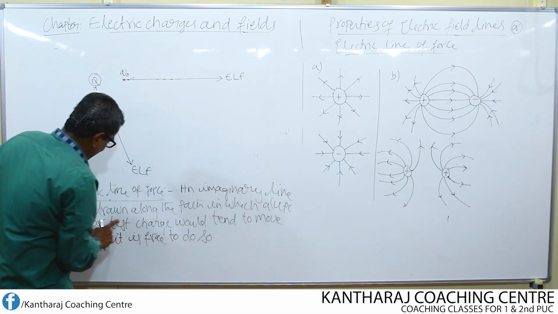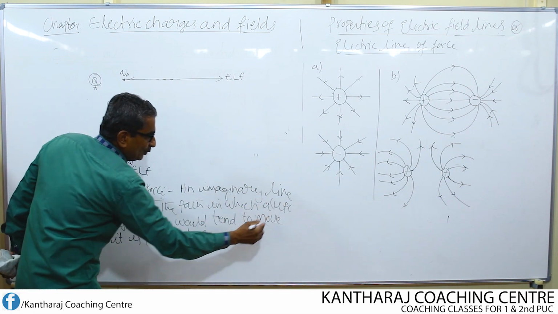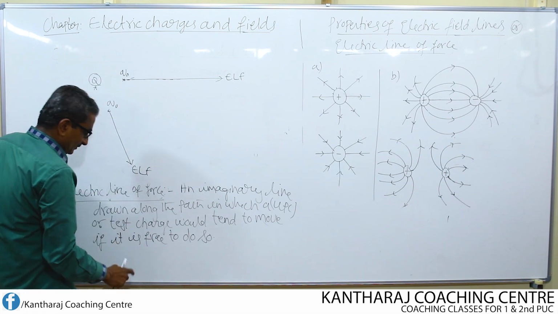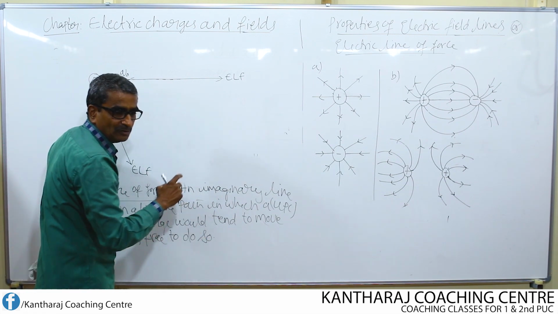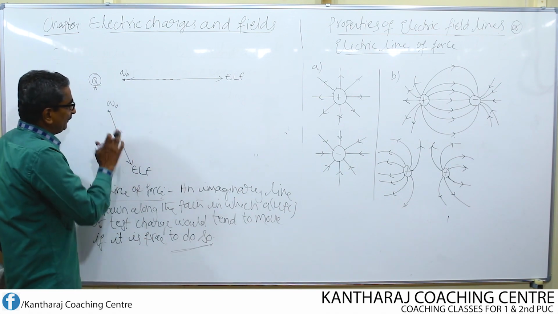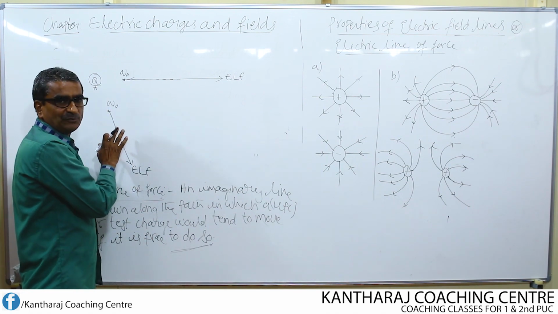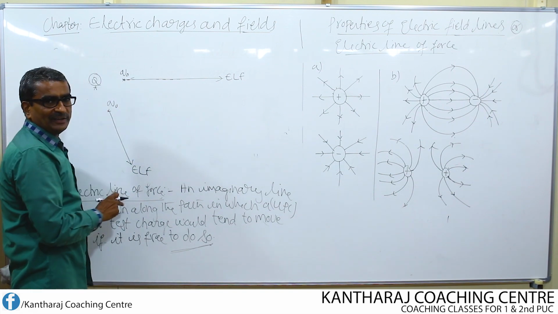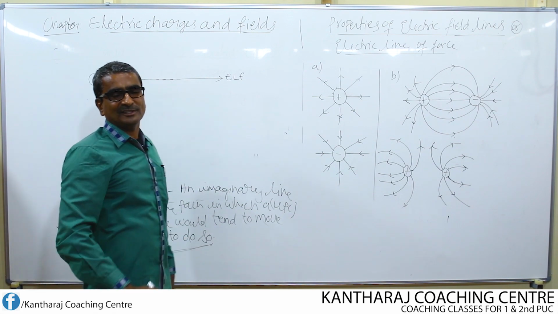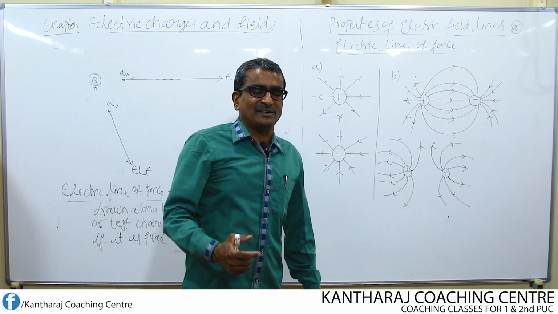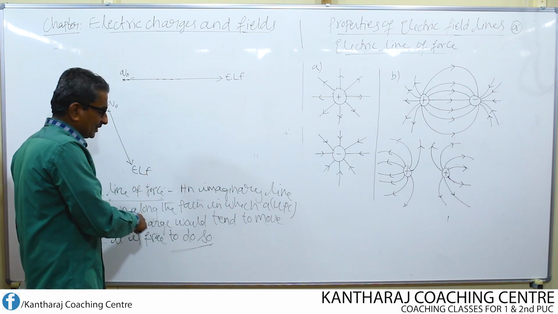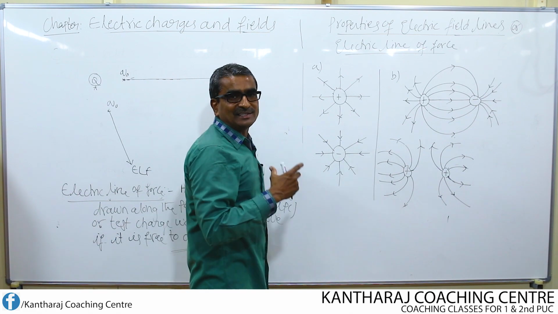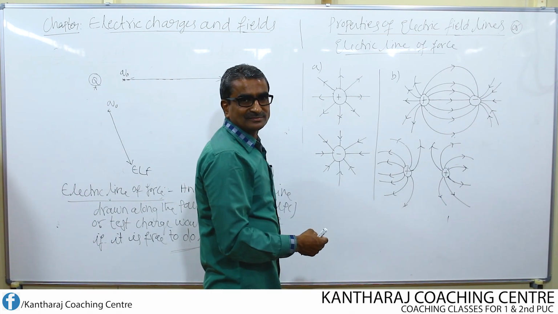An imaginary line drawn along the path in which a UPC or test charge would tend to move if it is free to do so. If it is free to do so means if it is kept free or set free, then it begins to move in one of the directions. It need not always be straight, it may even be curved also. So the electric line of force may be straight or it may be curved. This is the definition. Using this electric line of force, now we are going to represent the electric field pattern